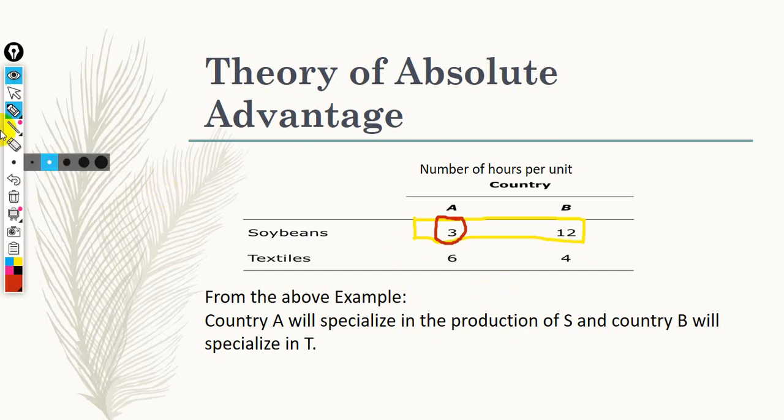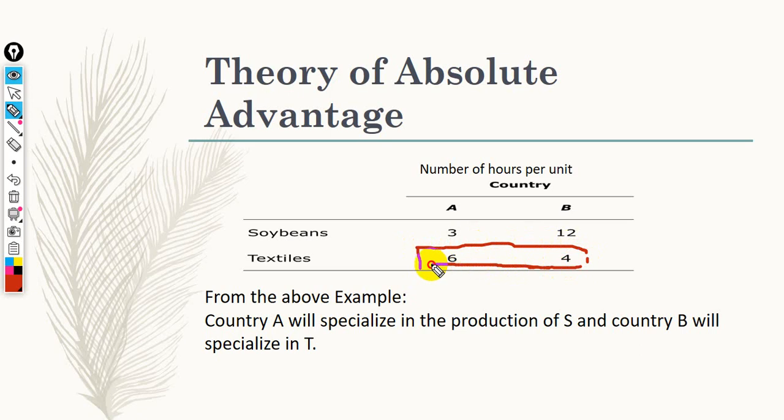We are going to do the same for textile. We are going to compare the number of hours required to produce a single unit of textile in country A and B. Country A takes 6 hours to produce a single unit of textile, while country B takes only 4 hours.